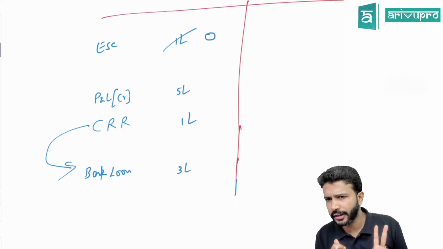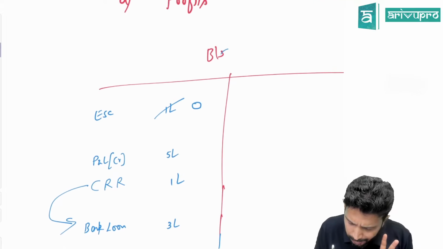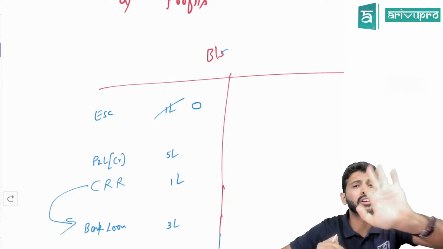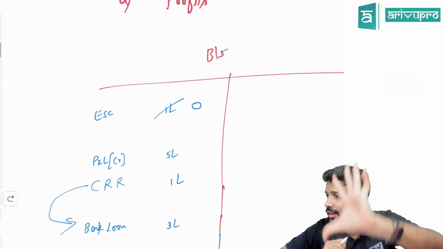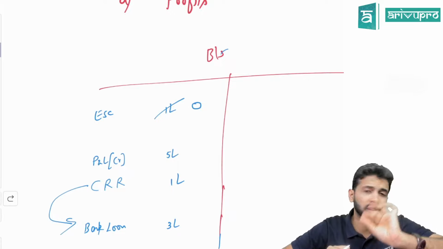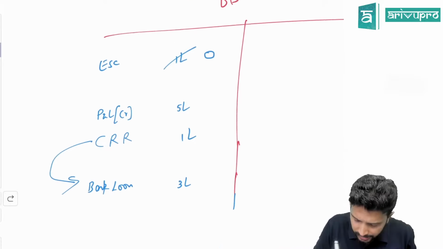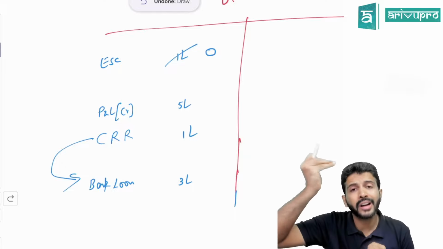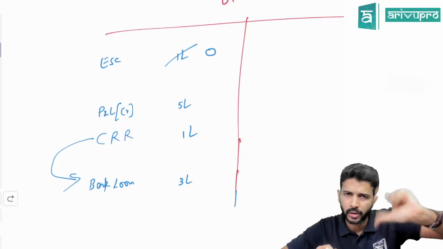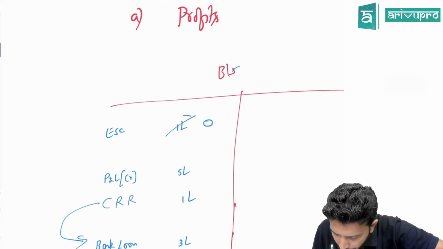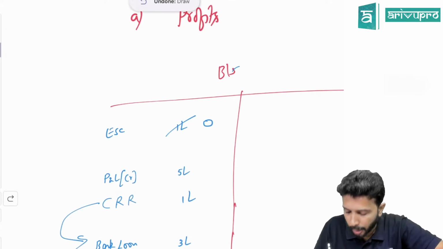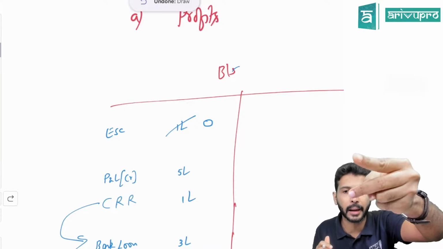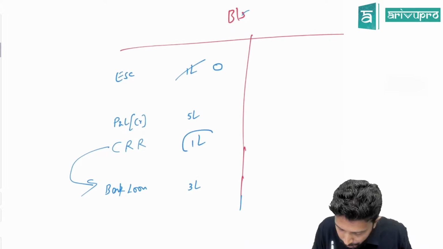Did you get 2 pointers over here? Whenever you buy back equity shares, meaning whenever capital has been reduced, one reserve you need to create. What is the name of that reserve? Capital Redemption Reserve, CRR. Why is it created? The intention is to protect the outsiders. To what extent do we need to create CRR? To the extent to fill the capital gap. How much was capital before? 1 lakh. How much has it become now? 0. So how much has it reduced by, or how much is the gap in capital? 1 lakh. To fill that gap, we create CRR.